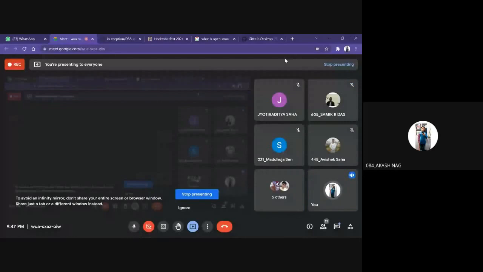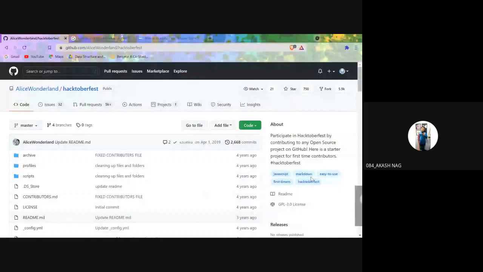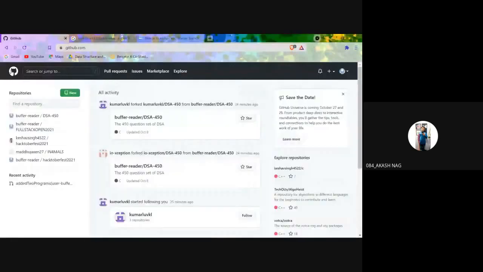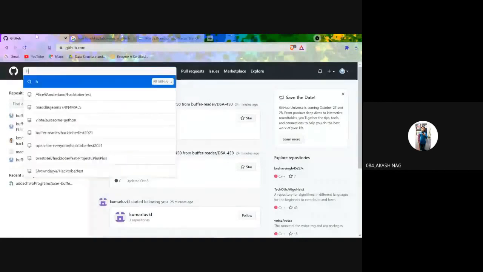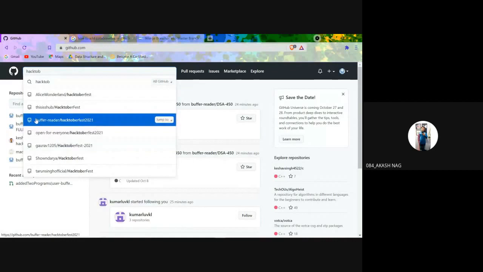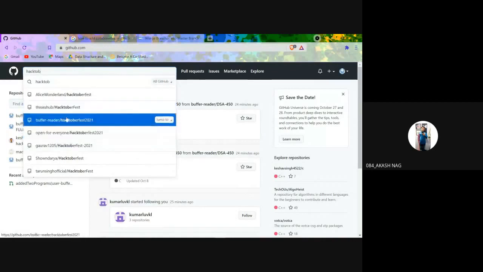So I will be saying, right. Suppose you are browsing through your GitHub and want to contribute to Hacktoberfest. Suppose you type in Hacktoberfest. Suppose you want to contribute to this repository called Hacktoberfest 2021.